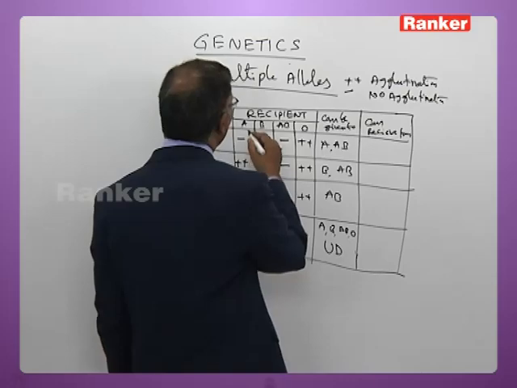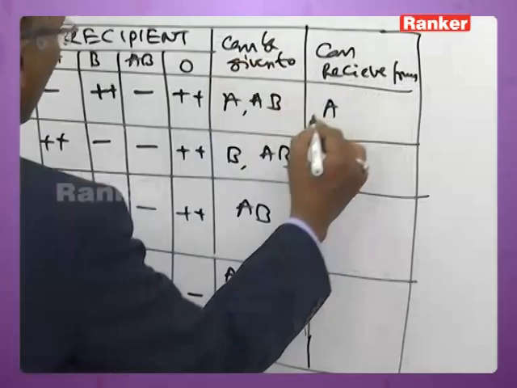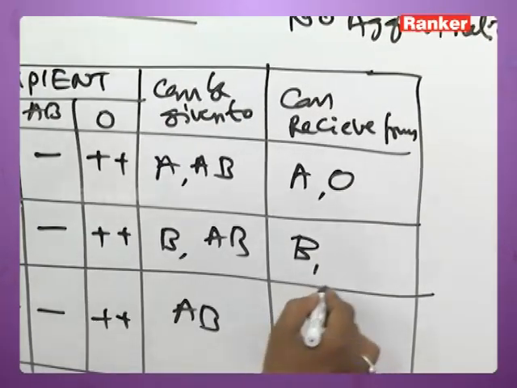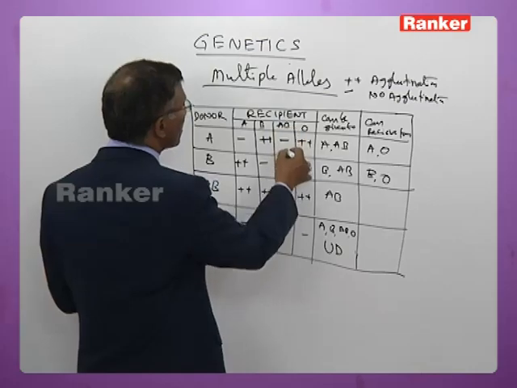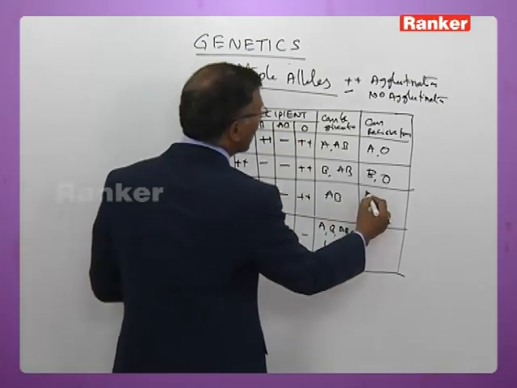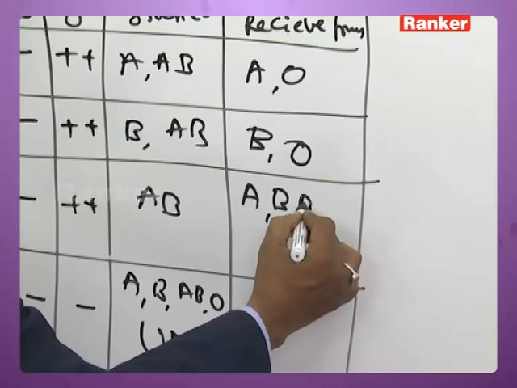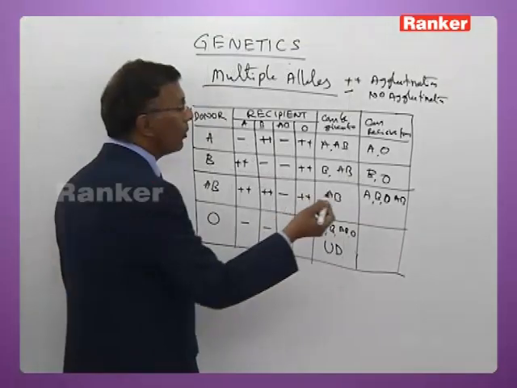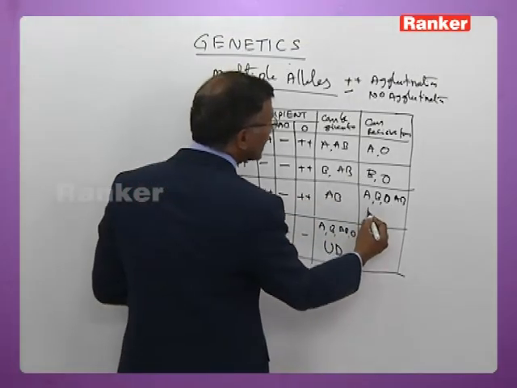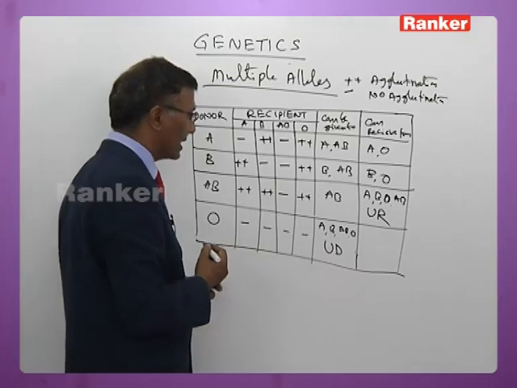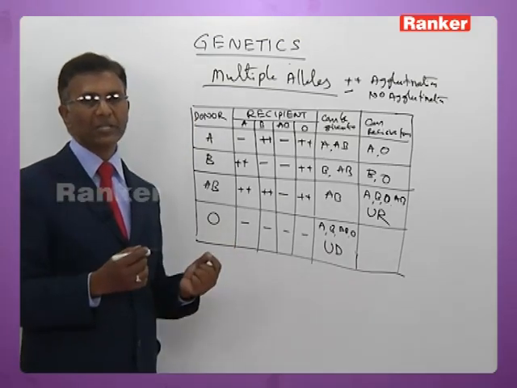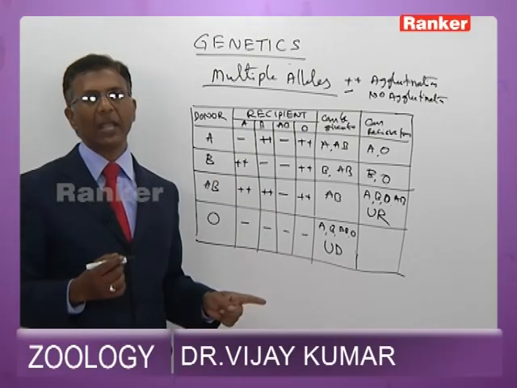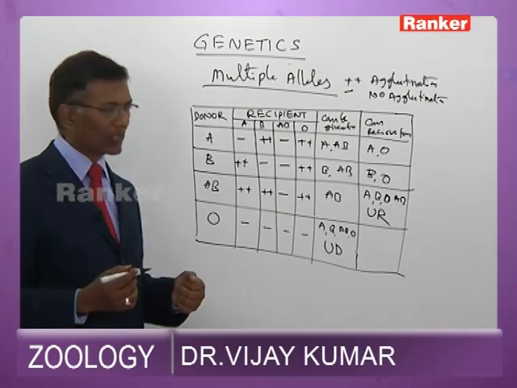Now can receive from, A can receive from A and O. B can receive from B and O. AB can receive from, suppose you see this vertical column here now, it can receive from A, B, O and AB. That is universal recipient. AB acts as universal recipient here now. Suppose you get a question in the EAMCET, how does AB act as universal recipient? You should answer, since AB does not have any antibodies here now, it can act as universal recipient.